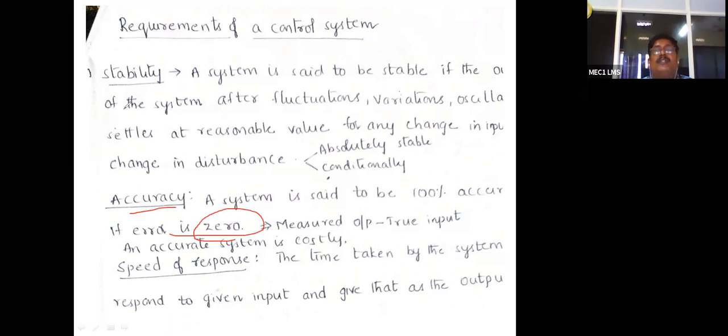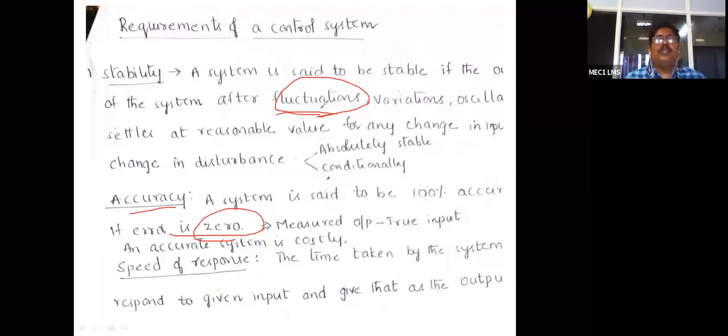And stability means that sometimes, after fluctuations, we cannot get the correct value. For example, if you run an engine or some other equipment, some fluctuations take place. We are not able to read the reading, as it keeps fluctuating. After some time, under stable conditions, the needle or pointer will be in steady state. Then we can take the reading.